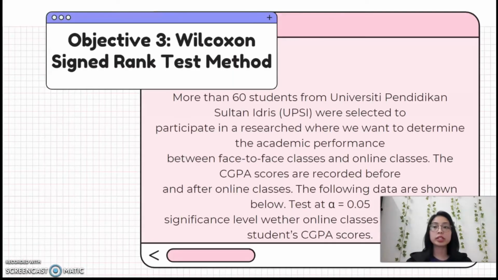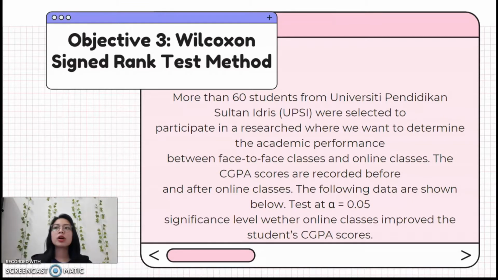Next, objective 3 is Wilcoxon sign rank test method. More than 60 students from University Pendidikan Sultan Idris UPSI were selected to participate in a research where we want to determine the academic performance between face-to-face classes and online classes. The CGPA score are recorded before and after online classes. The following data are shown below. Test at A equals to 0.05 significance level whether online classes improve the student's CGPA score.